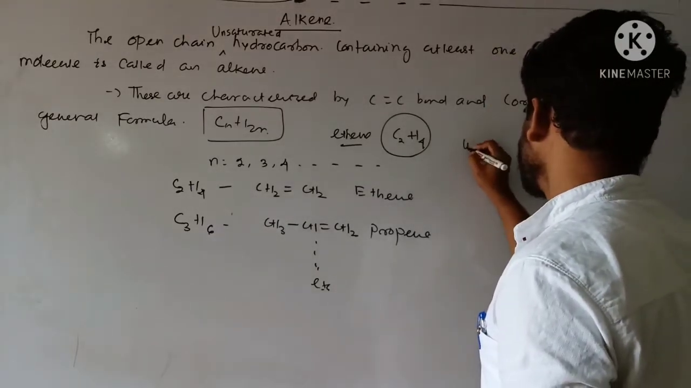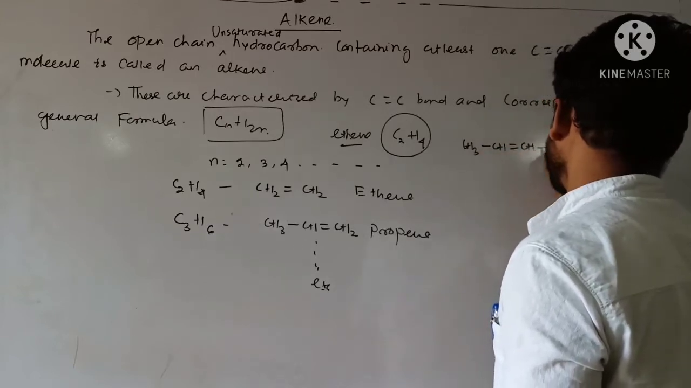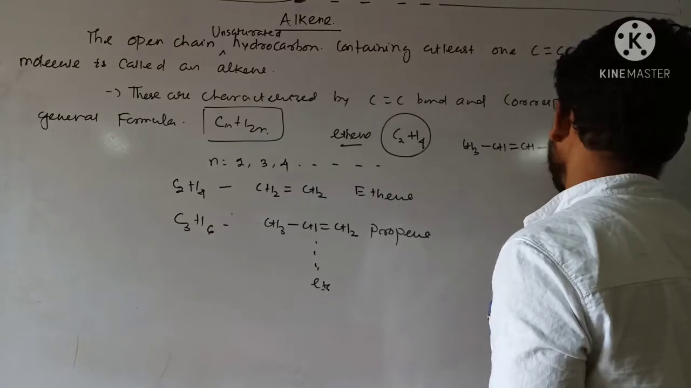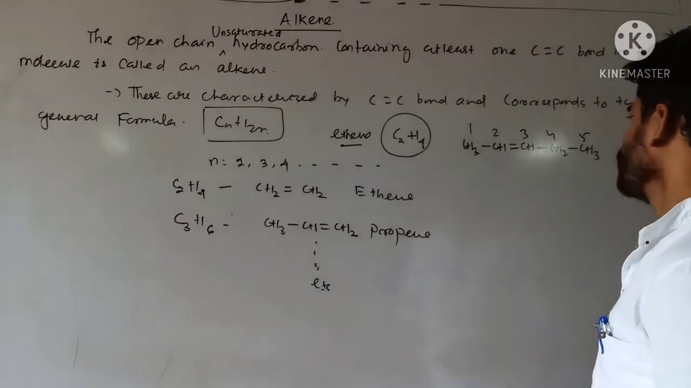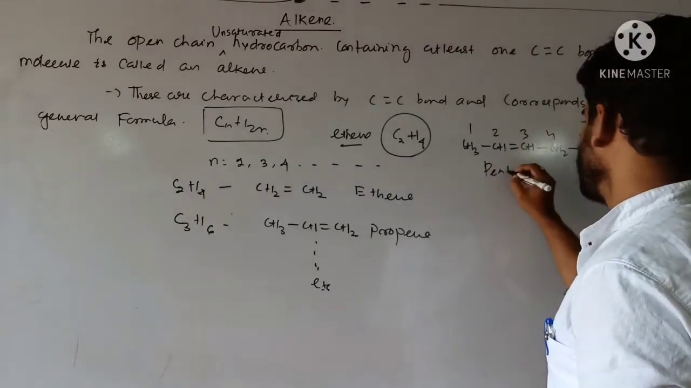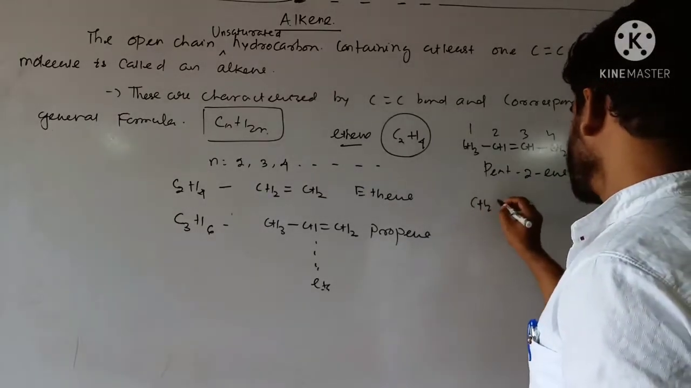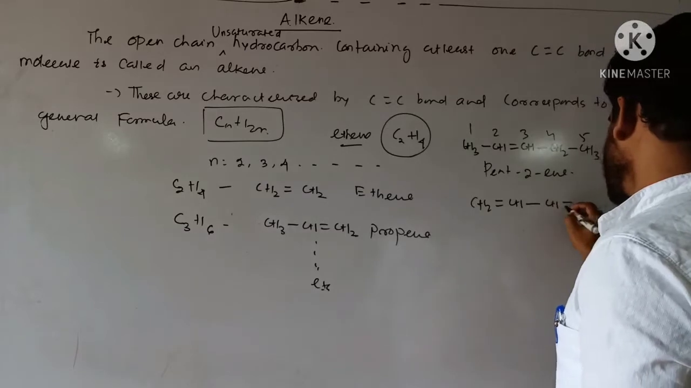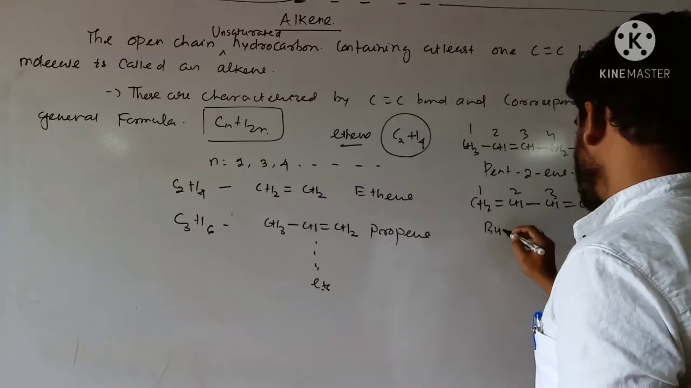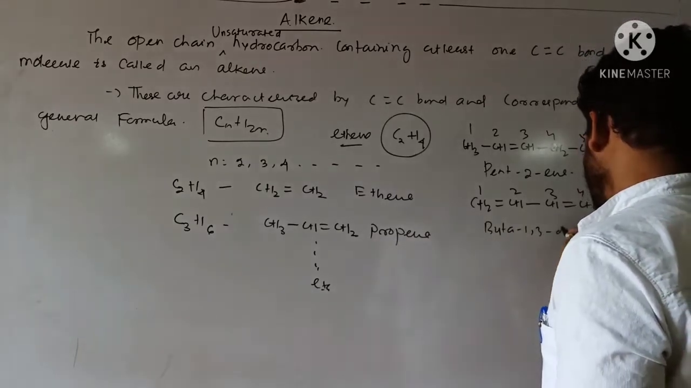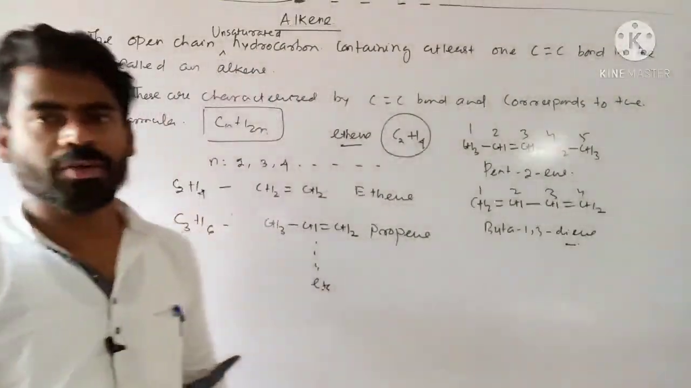Suppose this one is CH3 CH double bond CH CH2 CH3. I have told you how to do the nomenclature: 1, 2, 3, 4, 5. So this is pentene. Suppose the structure is like this: CH2 double bond CH, single bond CH, double bond CH2. So this is 1, 2, 3, 4. So this is buta-1,3-diene. So likewise, you can do the nomenclature of alkenes.